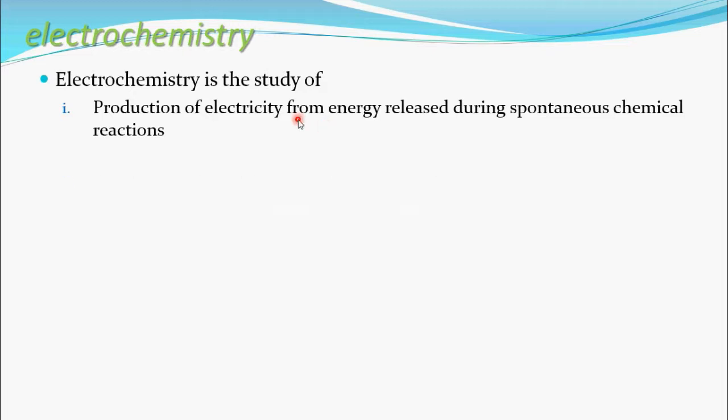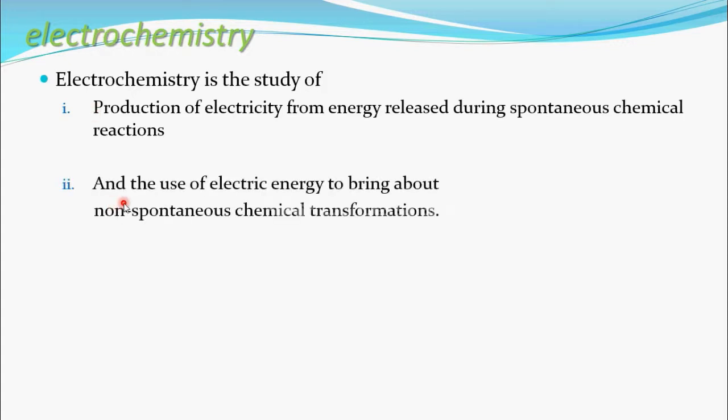And see, look at this name the other way. Chemistry from electro, that is electricity, that is chemical reaction from electricity. That is what I am trying to tell: it also deals with the use of electric energy to bring about non-spontaneous chemical transformation.